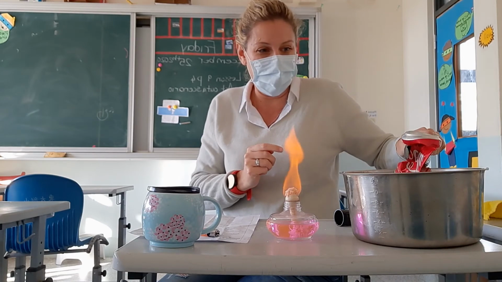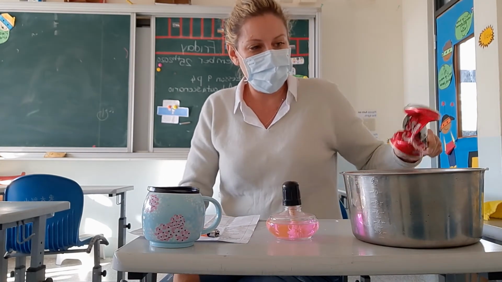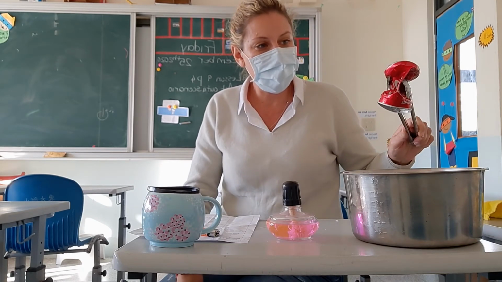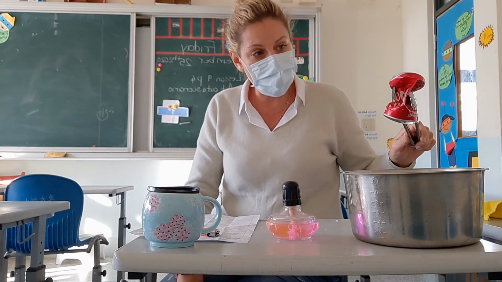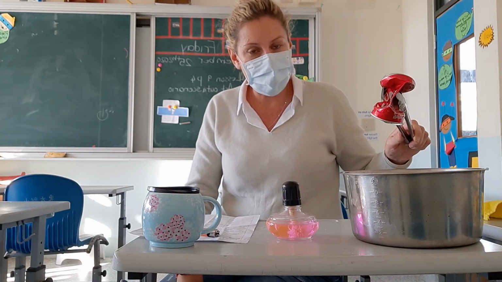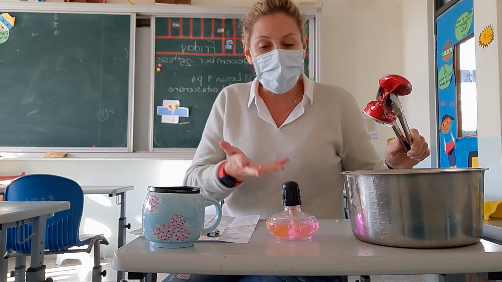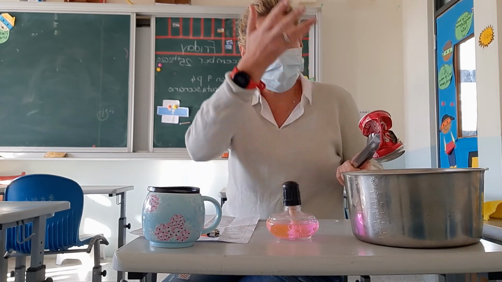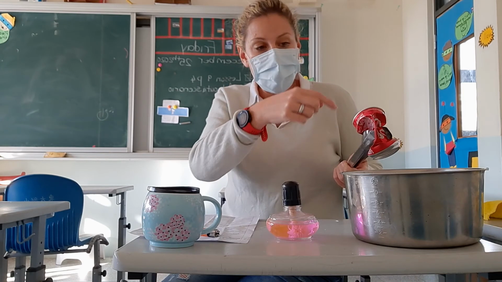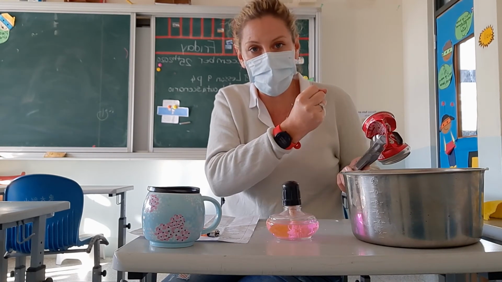The water vapor is in there. Wow. You see what happened? The can got squished up. Can you tell me why that happened? Let's think about it. The air in the water vapor was coming out. As soon as the water vapor cools down, it's going to change back into water.